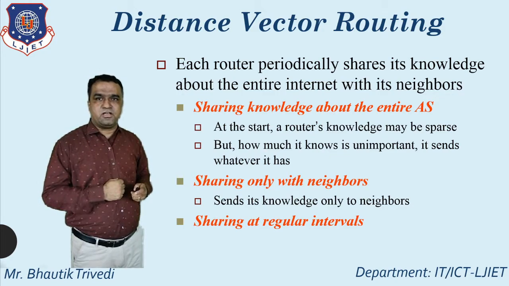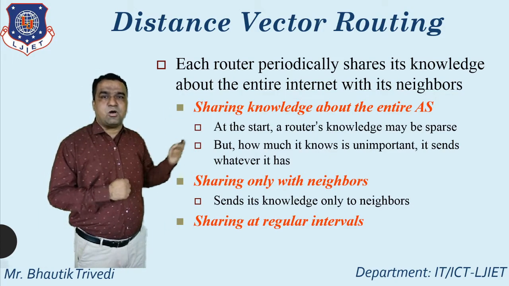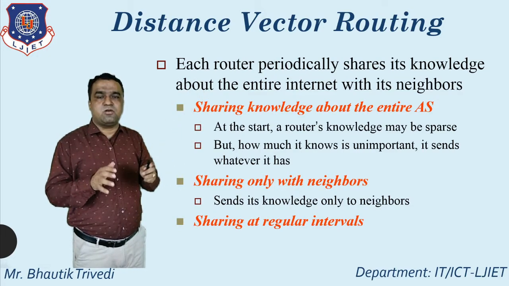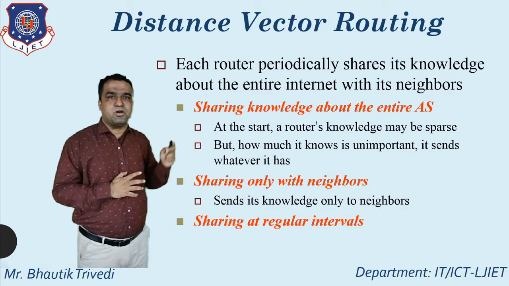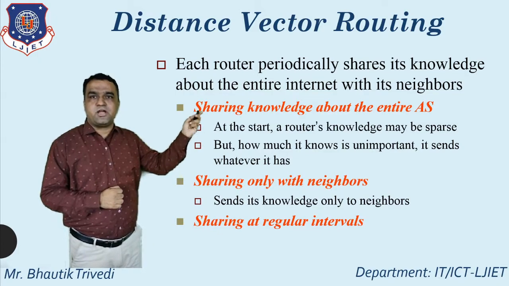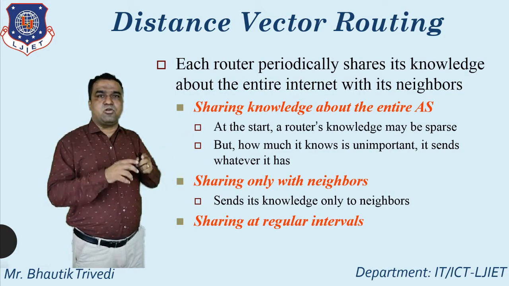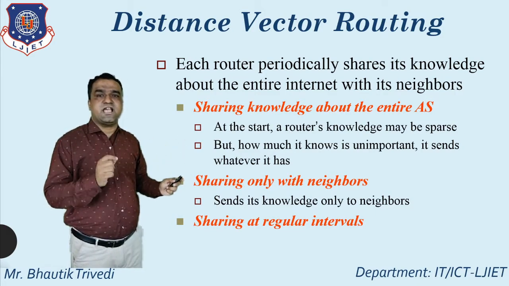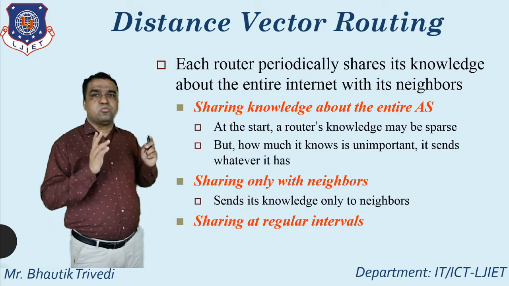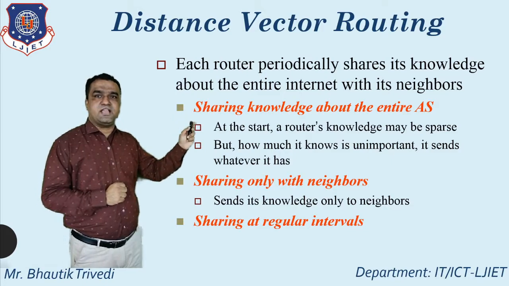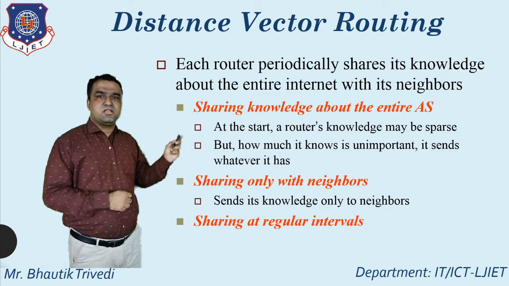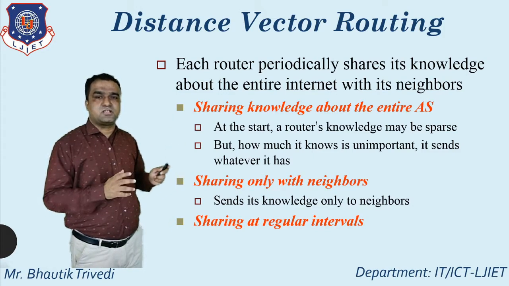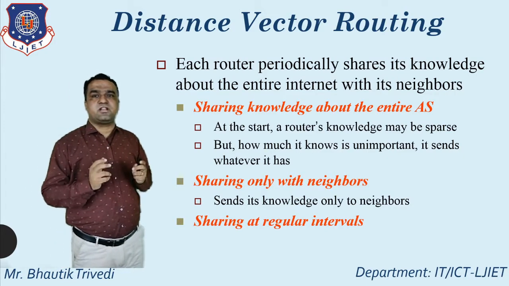After that, let's talk about the concept of DV routing. What is the meaning of DV routing? DV routing means distance vector routing. Distance vector routing means each router periodically shares its knowledge about the entire internet with its neighbors. But how? There are three important points. First, sharing knowledge about the entire autonomous system. Second, sharing only with neighbors. And third, sharing at regular intervals. Again, these are the three most important points. That is the concept of distance vector routing.